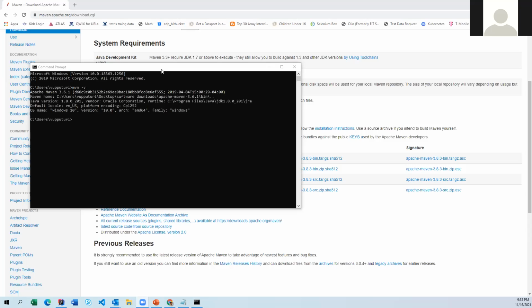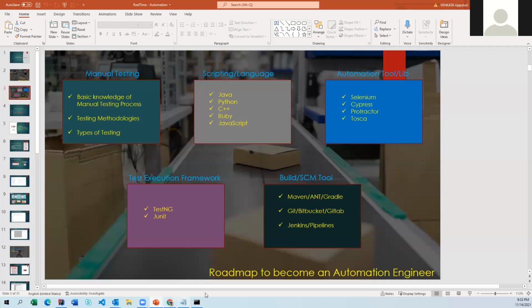Okay. And the next one. What else do we need? We just downloaded Java, and MAVEN also downloaded. So don't worry about Selenium and all these things. They are not software. They are the libraries. I'll show how to do all those things.